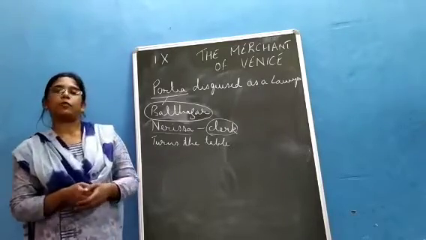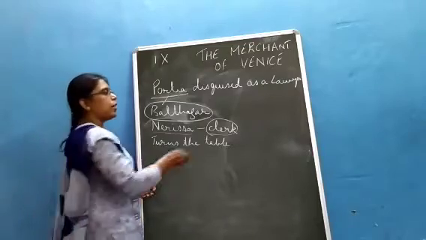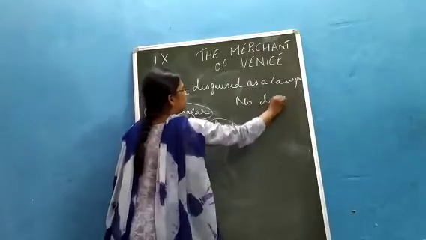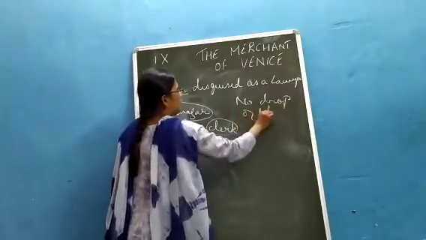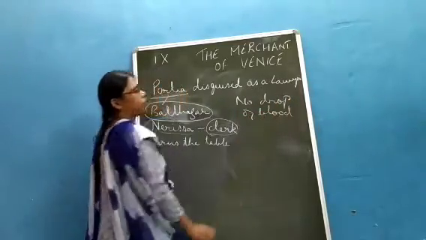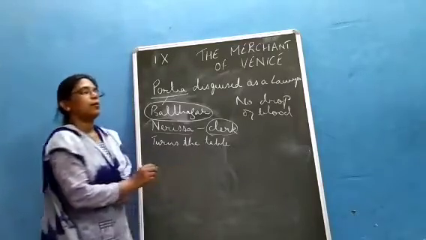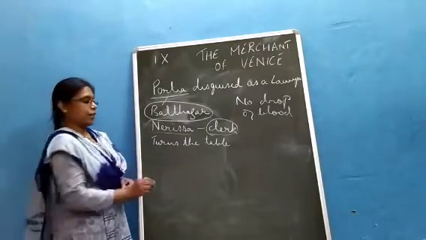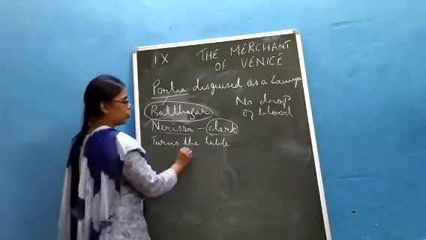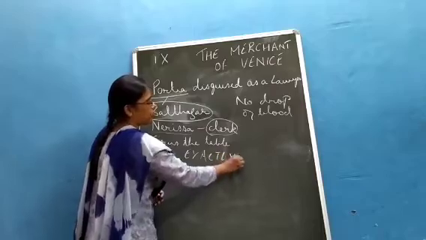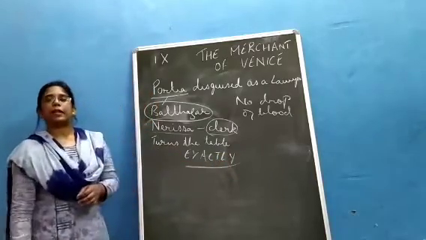When you cut a pound of flesh, there should be no drop of blood, as you did not mention any drop of blood, and the pound of flesh that you will cut should be exactly a pound of flesh. It should neither be more nor less.